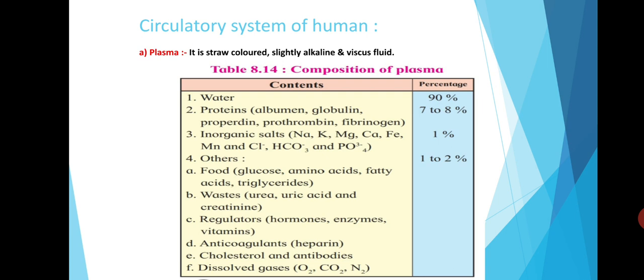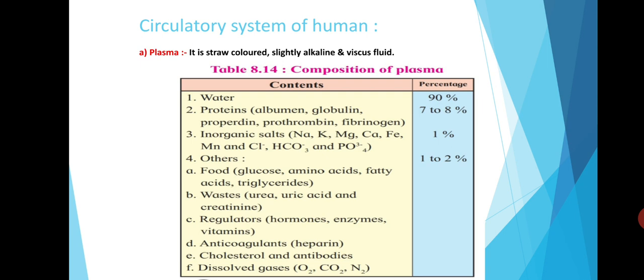These inorganic salts are sodium, potassium, magnesium, calcium, iron, chlorine, HCO3 minus, PO3 minus. These different types of inorganic salts contribute about 1%. The other components are about 1 to 2%.